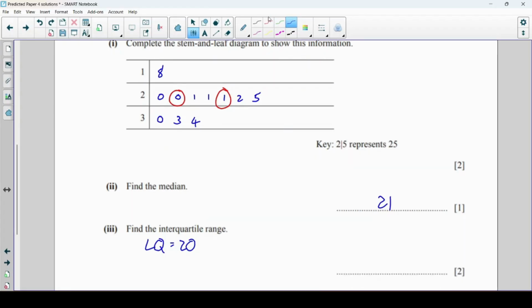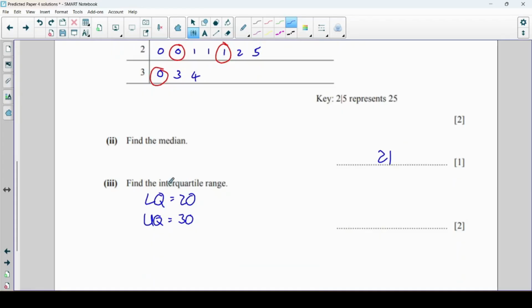And then we want the upper quartile, which is the median of these higher 5 numbers. So which is that, 30. And the interquartile range, as it sounds, is the range between those two quartiles. So 30 subtract 20, which is 10.